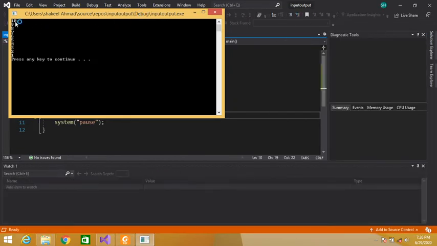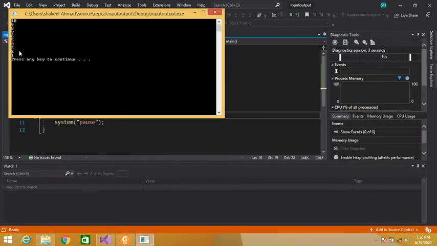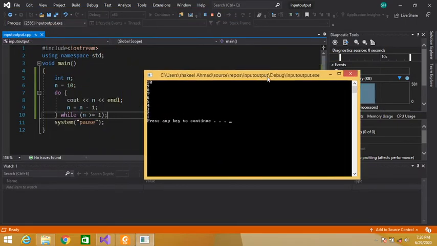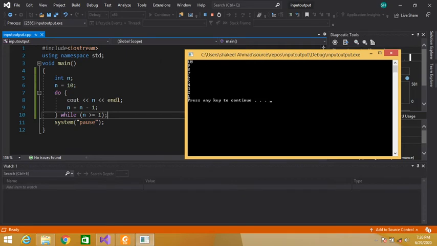So counting is printed in inverse order, 10 to 1. Let's execute this program statement by statement. We have declared an integer variable n and we are initializing it with the value of 10 because we have to print the values from 10 to 1. Then we are using a do while loop.